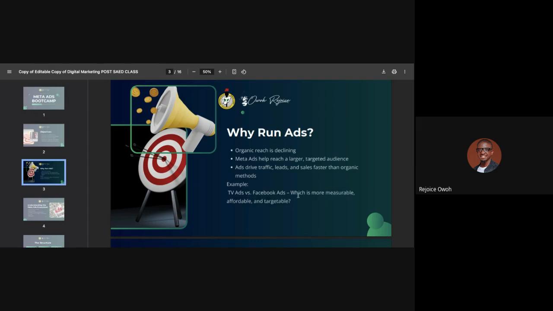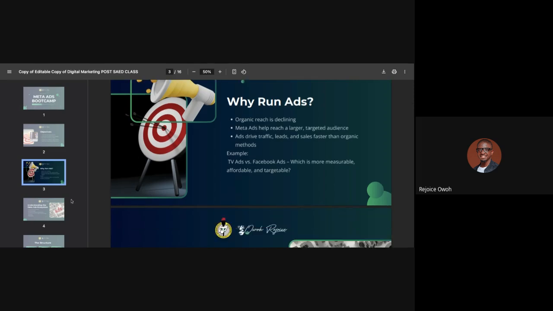But on TV, I can be showing the ads to one young man somewhere who doesn't even care. These TV people will tell you that they have about 20,000 people watching their TV every day. And who are these 20,000 people? It may just be one hotel that is putting on the TV and nobody is even watching it. It may not be a family, everybody is on their phones. Just like where I work currently, you can put on the TV and literally everybody is on their devices, right? Some of us cannot even remember the last time we sat down and looked at a television. So this may not even be effective, right?